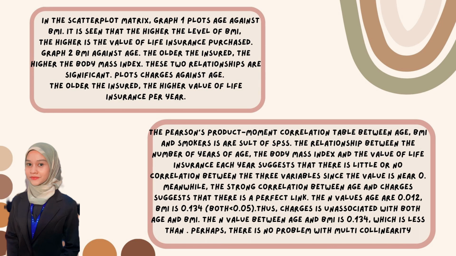The relationship between the number of years of each age, the body mass index, and the value of life insurance each year suggests that there is little or no correlation between the three variables since the value is near zero. Meanwhile, the strong correlation between age and charge suggests that there is a perfect link.